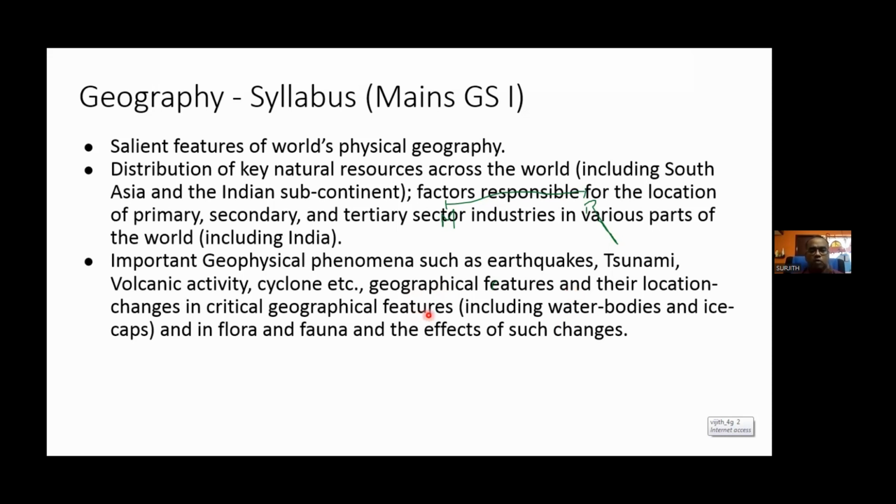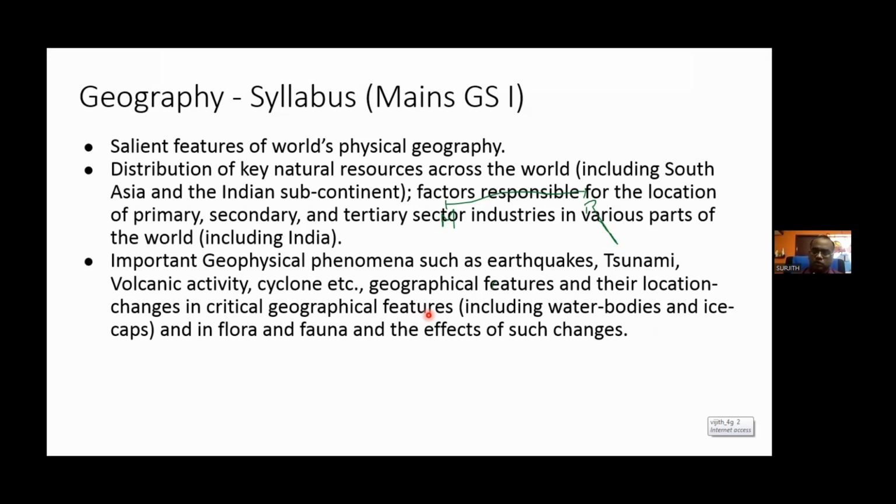But now you concentrate only on these three heads: geomorphology, climatology, and oceanography. Among these, geomorphology will have great prominence in terms of mains questions. In climatology, you can expect one question, because the increased significance of climate change in the present situation has demanded some questions from climatology. A minimum of one question will be asked. Oceanography, not many questions are asked, but now and then they may ask one question.